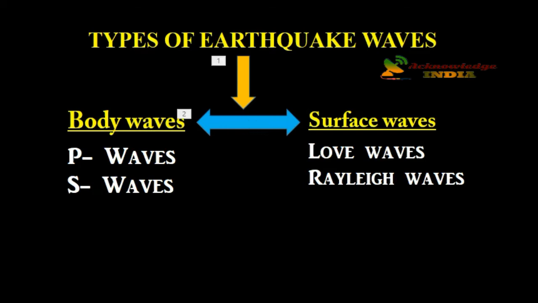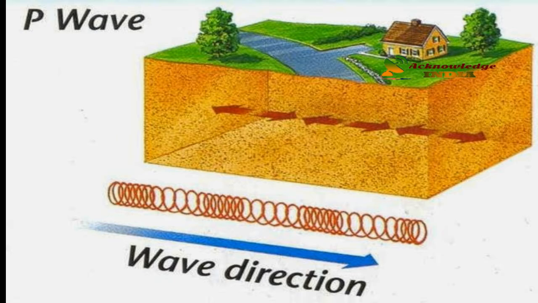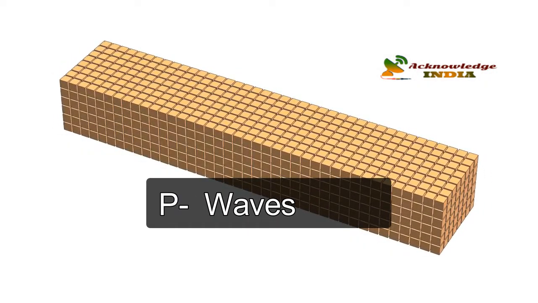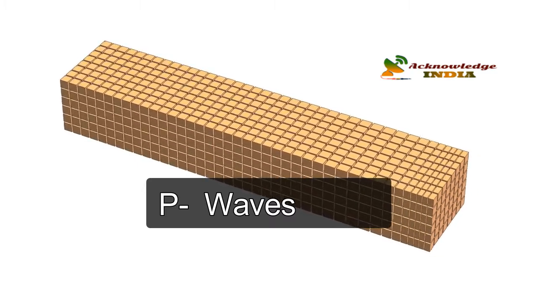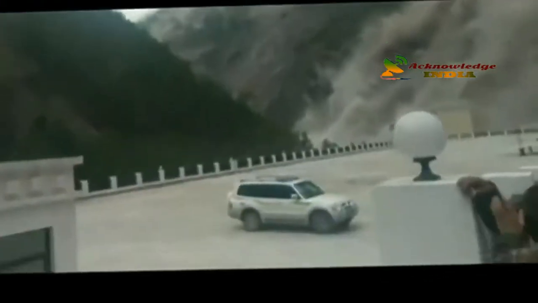body waves and surface waves. In body waves we have P waves and S waves. P means primary, S means secondary. And in surface waves we have love waves and Rayleigh waves. In the body waves, the faster one is called primary waves, or we call it as P waves. Its motion is the same as that of a sound wave in that as it spreads out, it alternately pushes and pulls the rock. These P waves are able to travel through both solid rocks such as granites, mountains, and also liquid material like volcanic magma or water bodies like oceans.